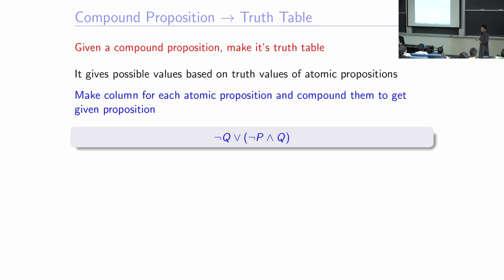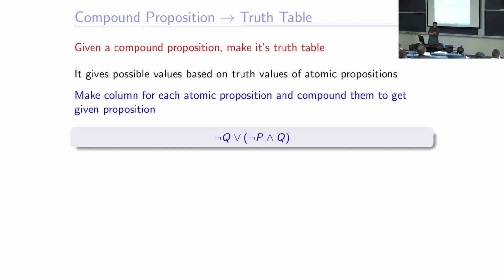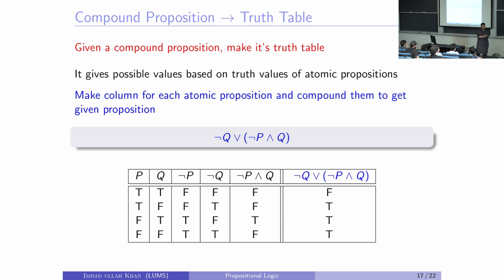Yes, go ahead. It's not a sin if I ask, even if I'm not pointing to you, you can answer. Not Q or not and... This is and, this is or. Can you say the whole statement? Not Q or not P and Q. Yeah, not Q or not P and Q. The brackets you have to say in some way or the other, okay? But you have to pay attention. There is a meaning to this.